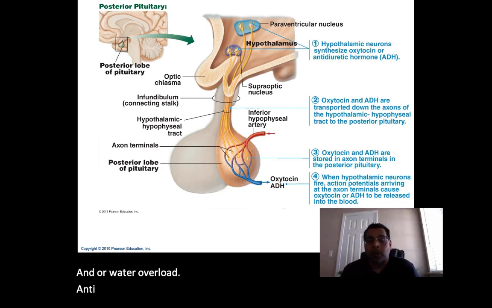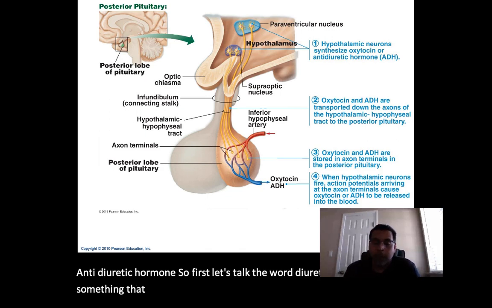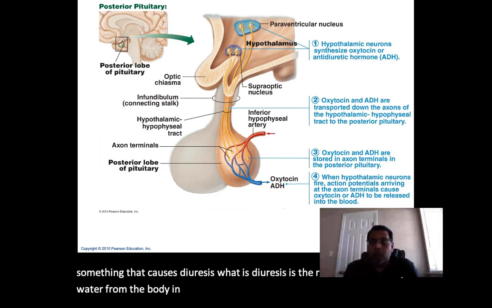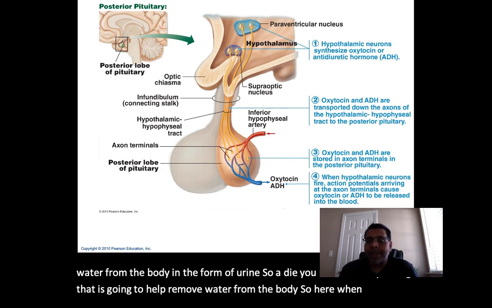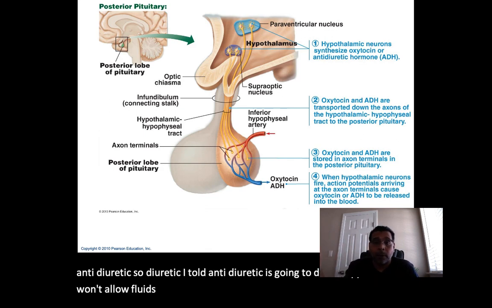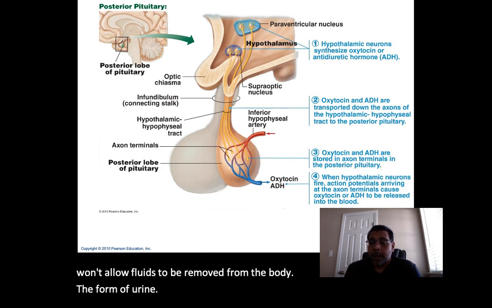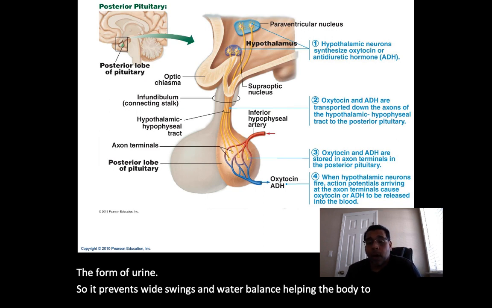Antidiuretic hormone. So first let's talk about the word diuretic. A diuretic is something that causes diuresis. What is diuresis? Diuresis is the removal of water from the body in the form of urine. So a diuretic, usually a drug, is going to help remove water from the body. Anti-diuretic is going to do the opposite. It won't allow fluids to be removed from the body in the form of urine. So it prevents wide swings in water balance, helping the body to avoid dehydration and water overload.